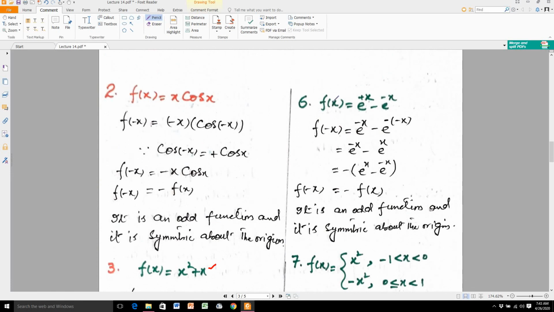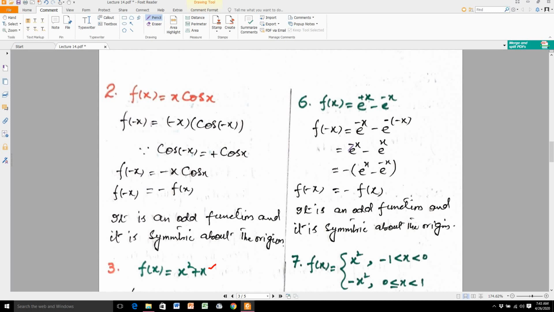Now we move towards question number 6. F of x is equal to e raised to the power x minus e raised to the power minus x. Here f of minus x, set x is equal to minus x, you see here e raised to the power minus x, then minus e raised to the power minus into minus x, it is equal to e raised to the power minus x minus e raised to the power x.